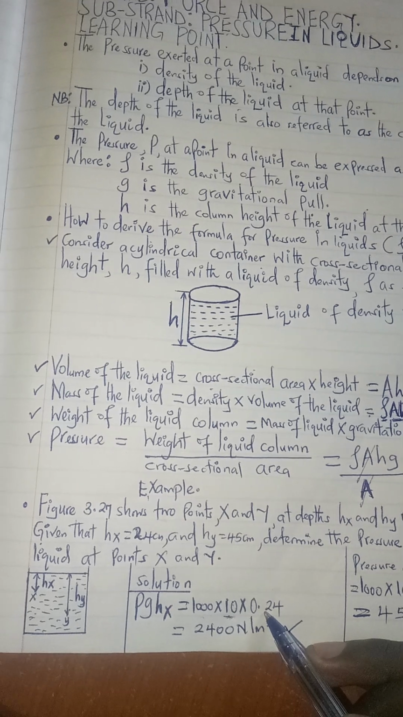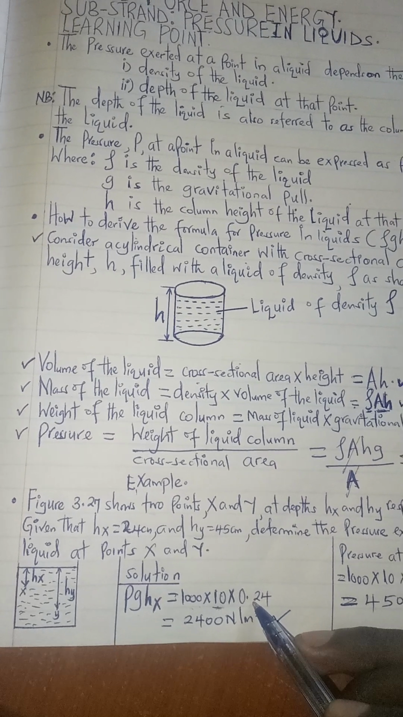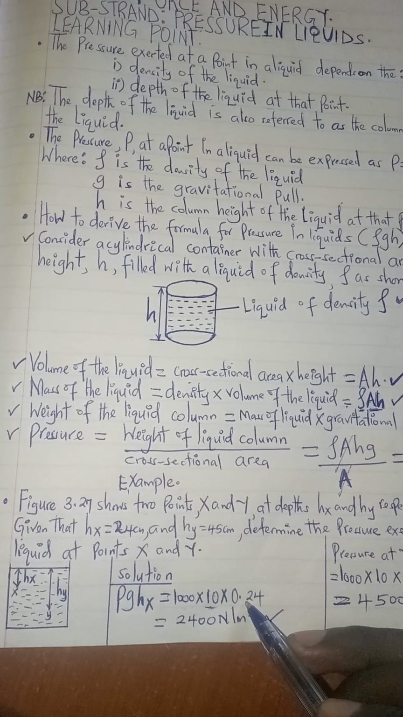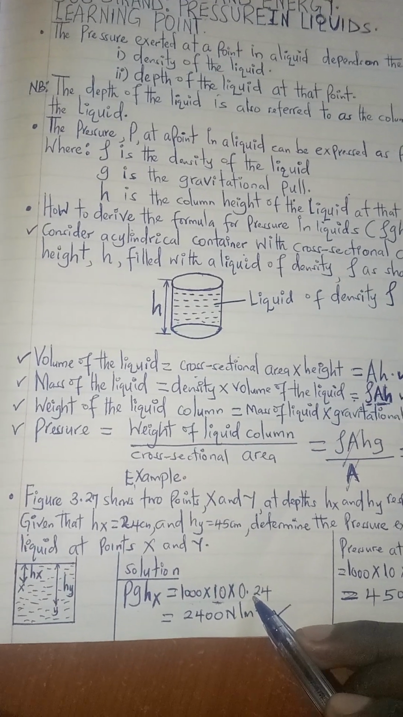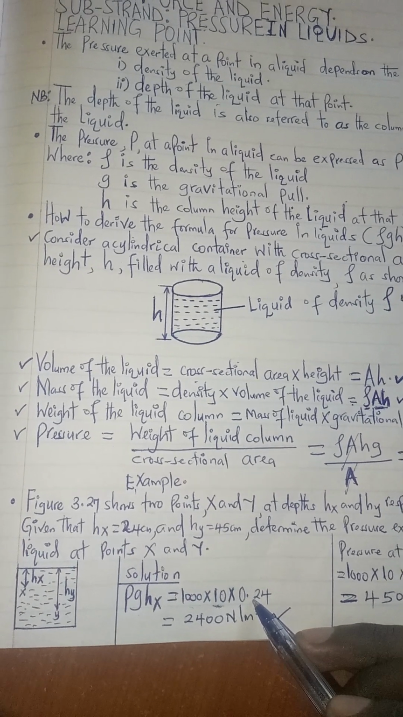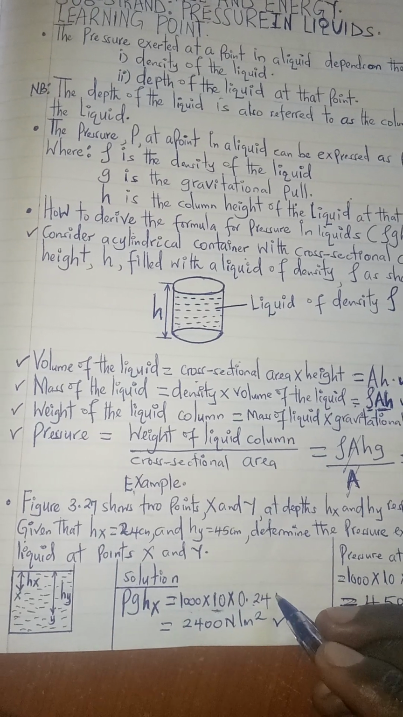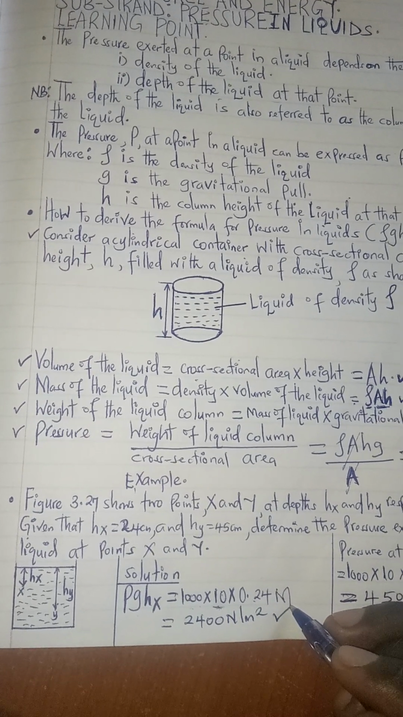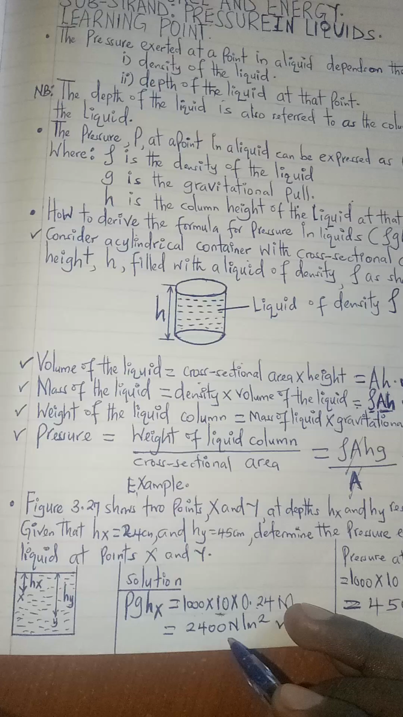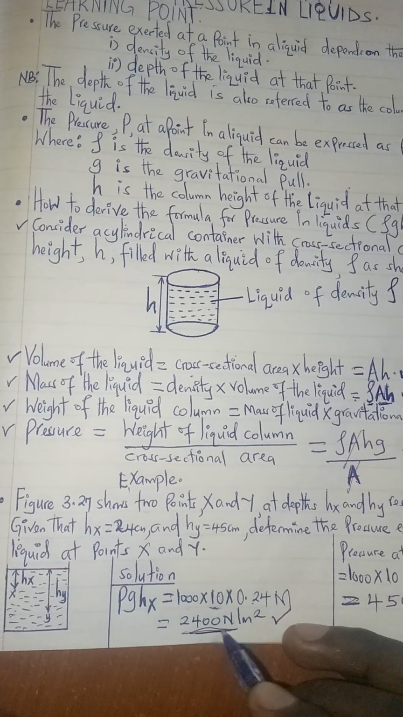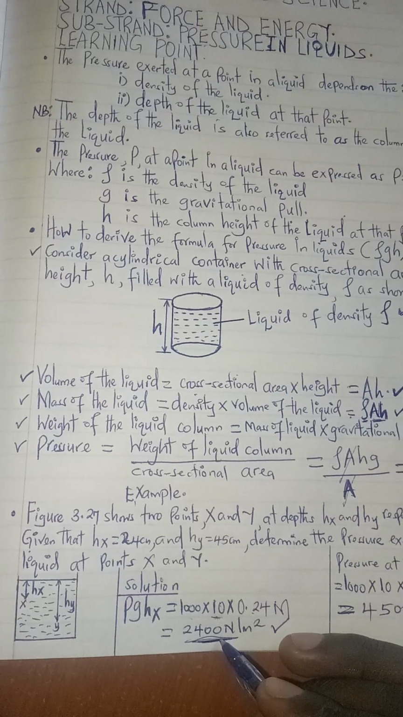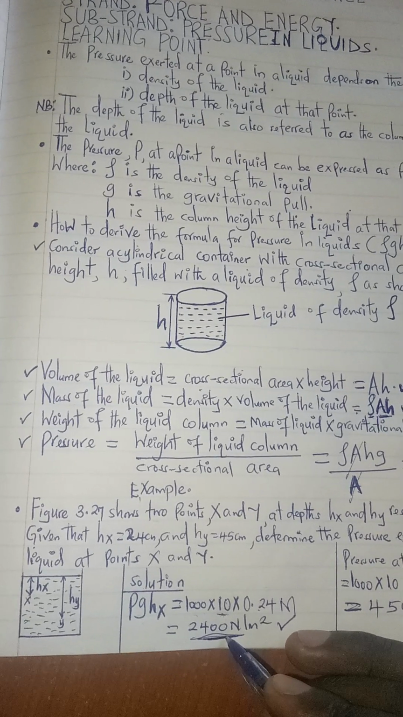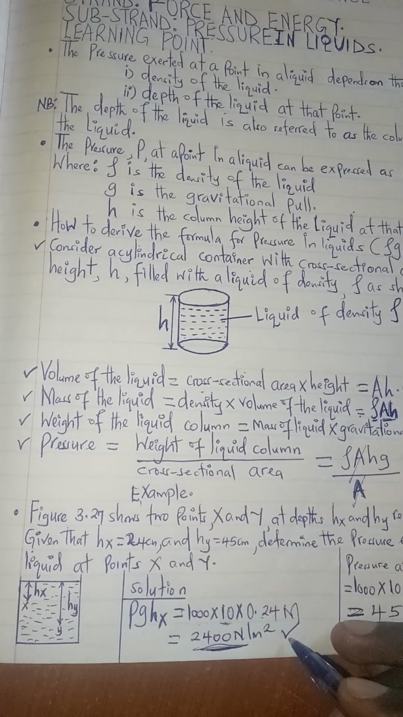The height should be in meters because the density is in kg per cubic meter. So therefore, the height should always be in meters. So this one is in meters. And when we evaluate, the pressure at point x is 2400 Newton per square meter.